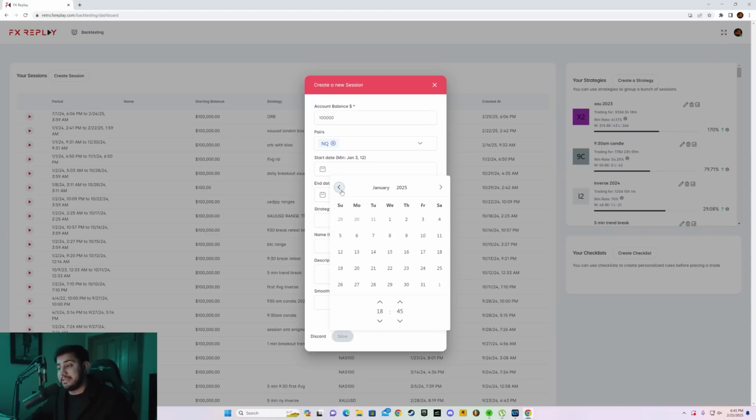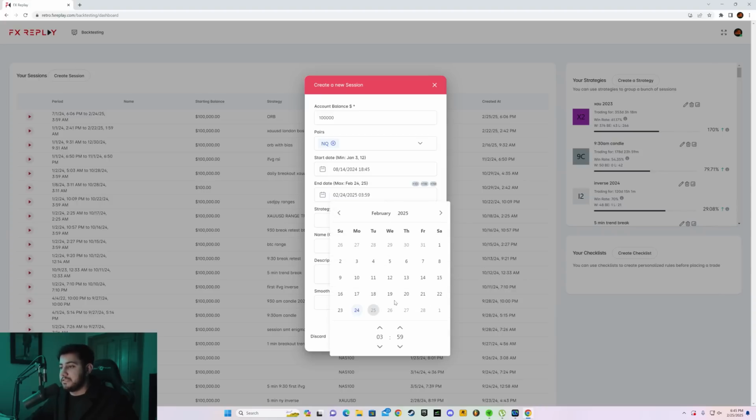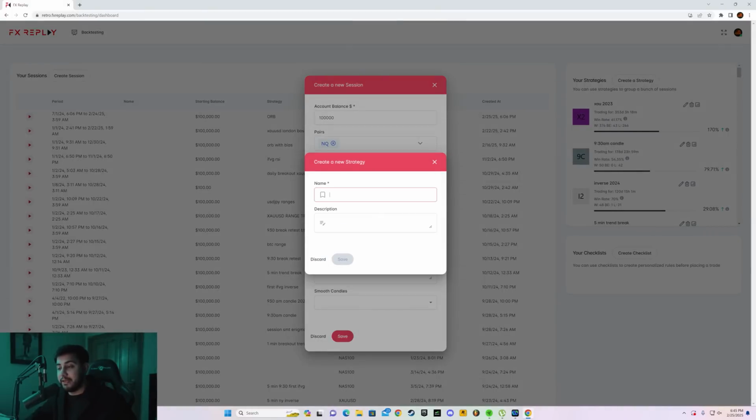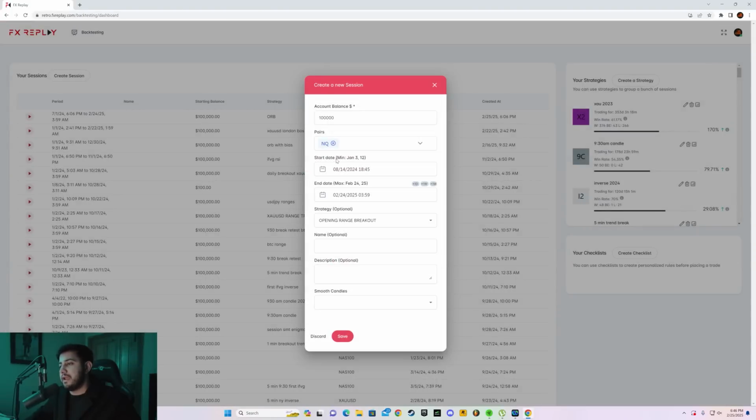Now you can choose when you want to start backtesting. So let's choose a random date right here. End date, it could be just now. So strategy. Now, what you have to do is create a new strategy. So click on add new and you can name your strategy anything. So let's just call it opening range breakout. And then click on save. So you have everything set up here. Then you want to click on save.